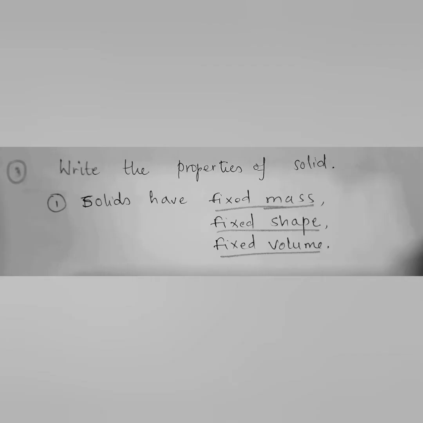Now the third question is, write the properties of solid. Children, when we talk about a fan, a cupboard, the things around us, they are made up of iron or other objects which are termed as solid. So solids have fixed mass, fixed shape, and fixed volume. Second property, they are rigid. Why are they rigid? Because the particles are tightly packed. They do not have space in between them, so they are rigid. When we apply force, they do not change their position. So we can say that solids are rigid.